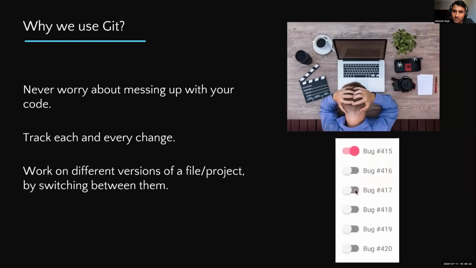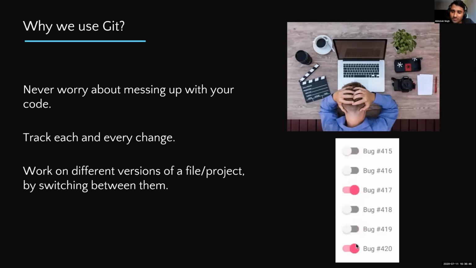So now, why do we use Git? Many of you may think we can share the code, we can make a zip file. Literally, I was doing this when I started in this programming or IT field, when I had to send some files or code to my friend or my team.